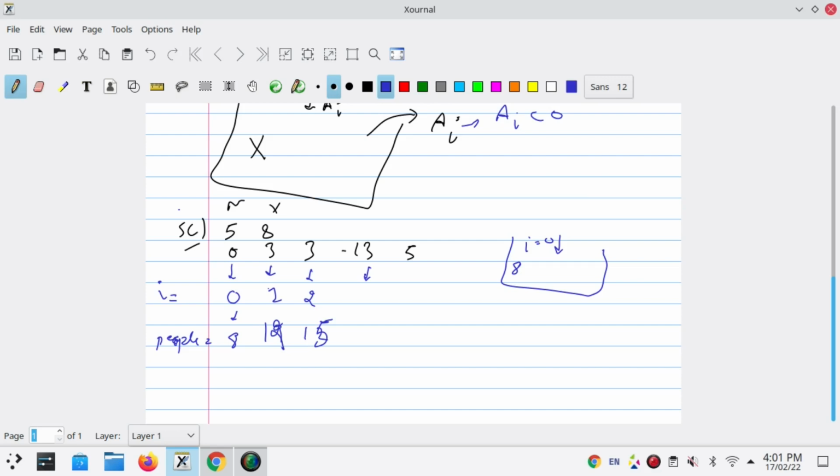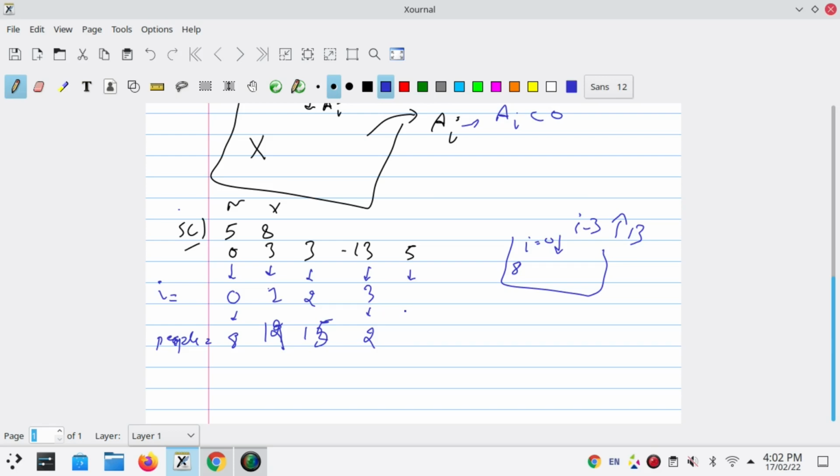Now it is minus 13. Minus 13 means that at i equals 3, 13 people are leaving the room. So it will be 15 minus 13, so the number of people in the room at i equals 3 becomes 2.